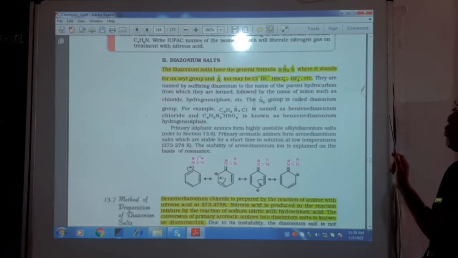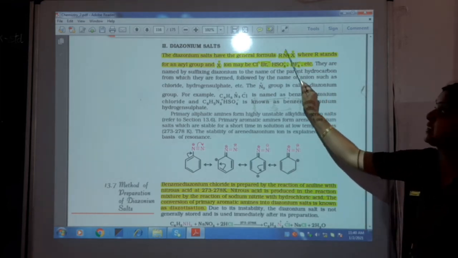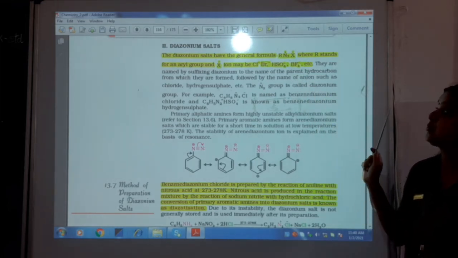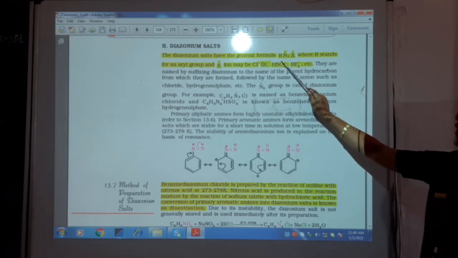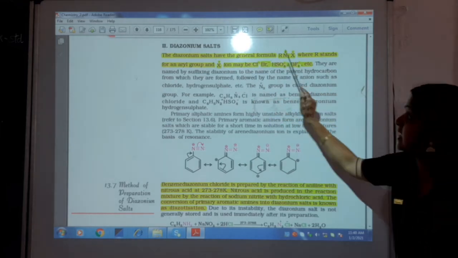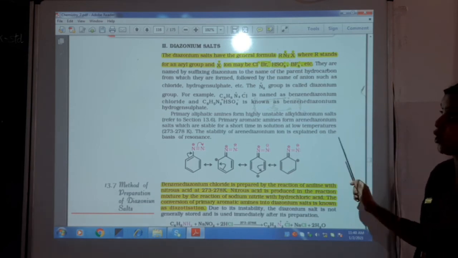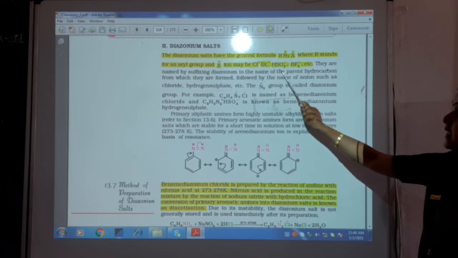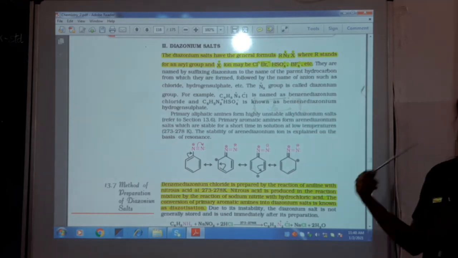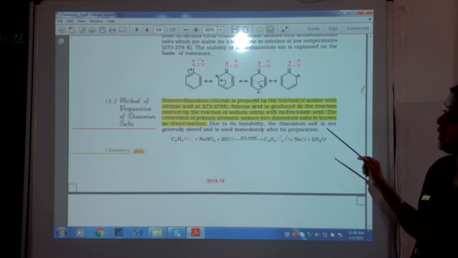Now you have a new compound set which is called diazonium salt, which has the general formula RN2+ X-. This R can be an aryl or an alkyl group. Mainly this will be only for aryl compounds, that is why we call it diazonium salt. X can be any chloride, bromide, or it can be sulfate, or it can be BF4-, any anion. Now what is basically happening here?